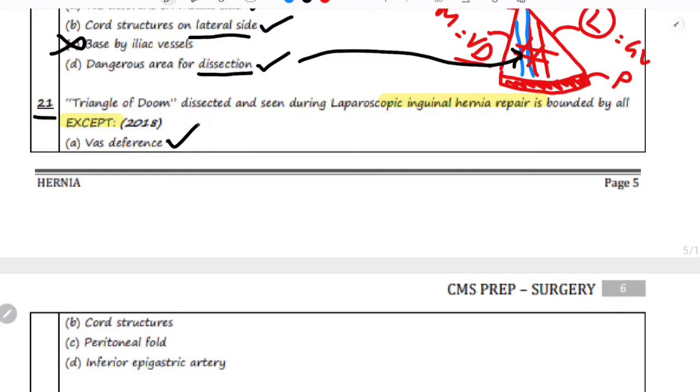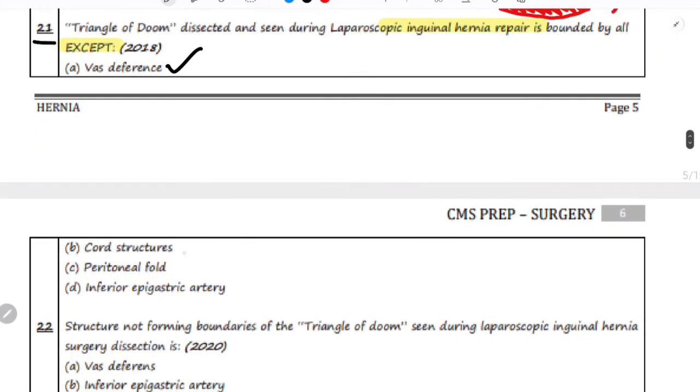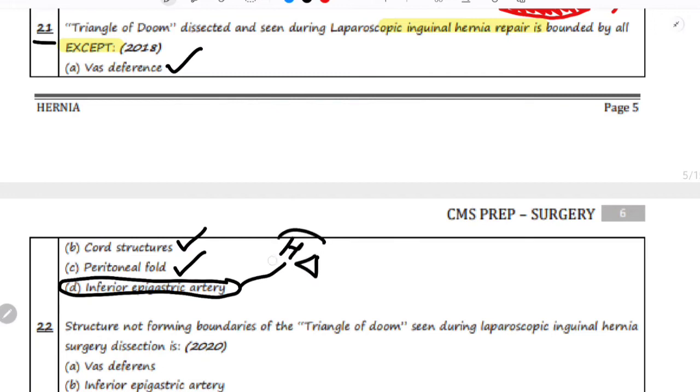So vas deferens is the medial boundary, cord structures form the lateral boundary, peritoneal folds form the inferior boundary, and the inferior epigastric artery is the odd one out. Inferior epigastric artery forms the boundary for Hesselbach triangle. It does not form the boundary for triangle of doom. So this is the correct answer.